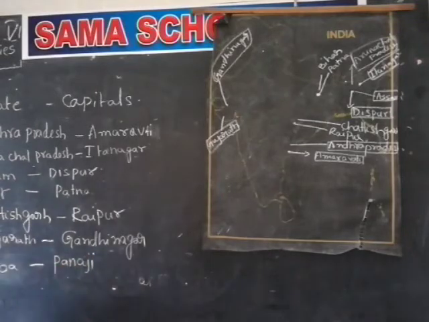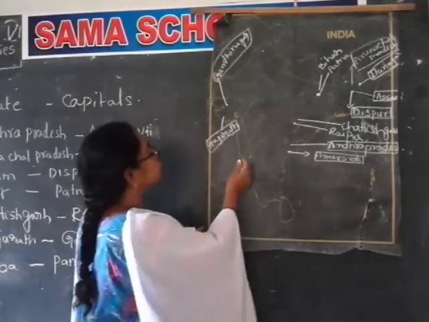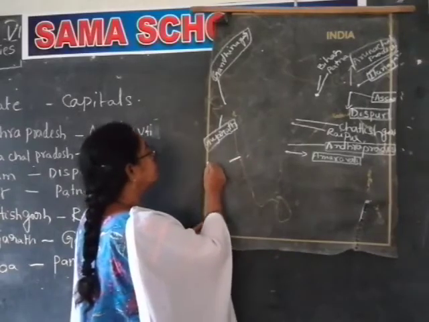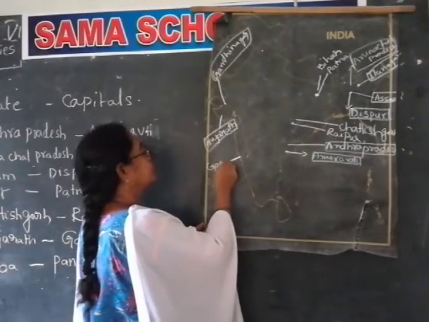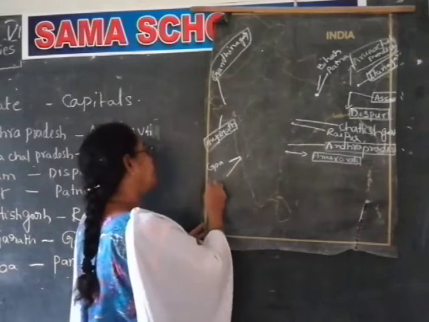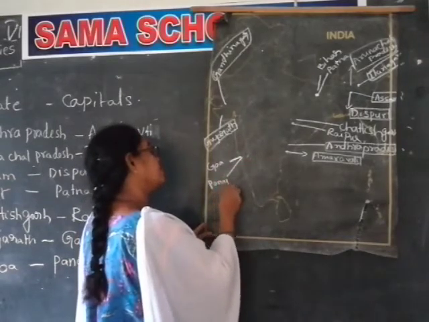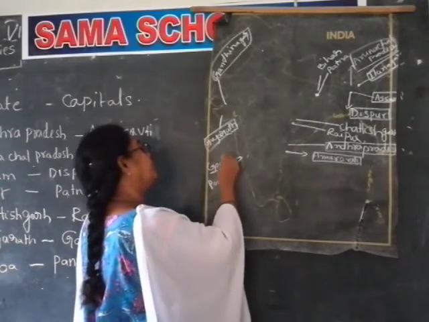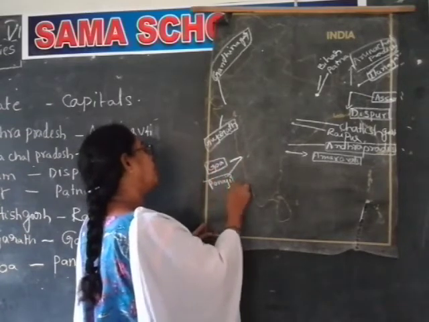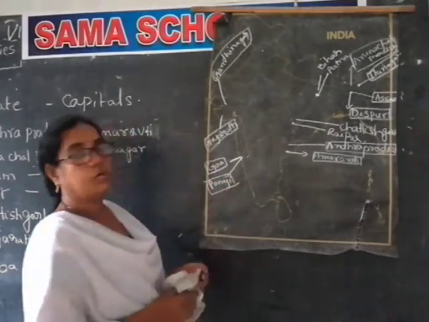Goa is the smallest state, and its capital is Panaji. I told you already that we have to put a box for this.